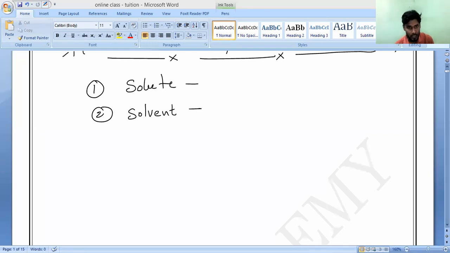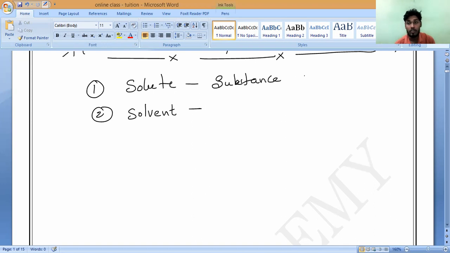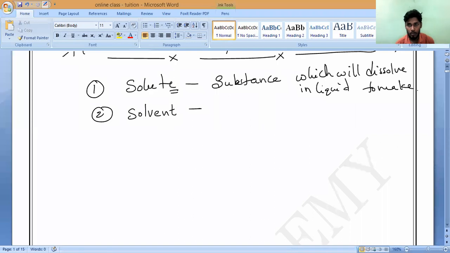Do you understand what I am saying? What do you mean by solute? Any kind of substance which will dissolve in a liquid to make a solution is called solute.